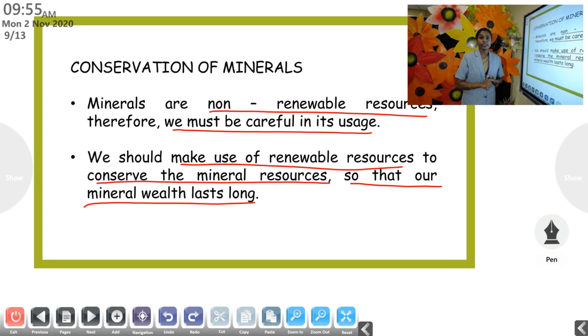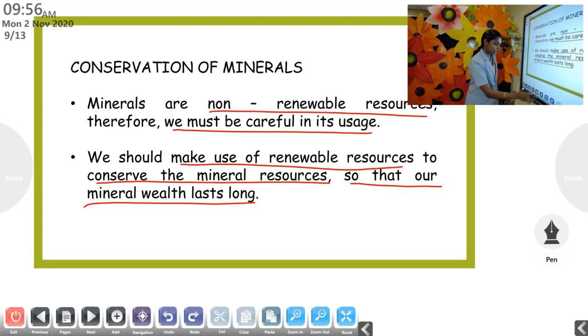If our forefathers, our grandparents, had used coal and petroleum without any control, will we have any of these resources? No, it will be finished. So they used them in a very limited manner. That is why we are also using them in a limited manner, so the next generation will also be able to make use of those minerals. So we should make use of renewable resources to conserve the mineral resources so that our mineral wealth lasts long.